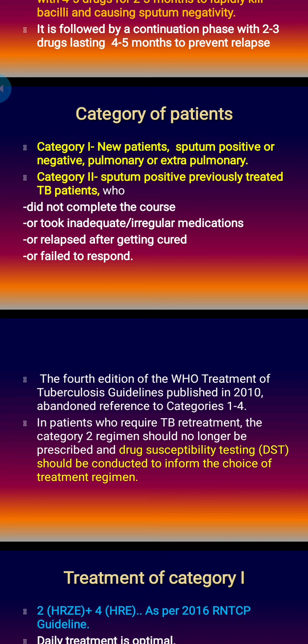Previously, category 2 patients were given a fixed drug combination for 8 months without doing the culture test, but that is not scientific, because category 2 means there is a high risk of resistance development, and we have to check the drug resistance pattern of the patient so that we can select the drugs. Before the culture sensitivity report comes, we can continue the category 1 drugs, and when the culture report is available, we can switch over to the drugs against which the bacteria is still susceptible.